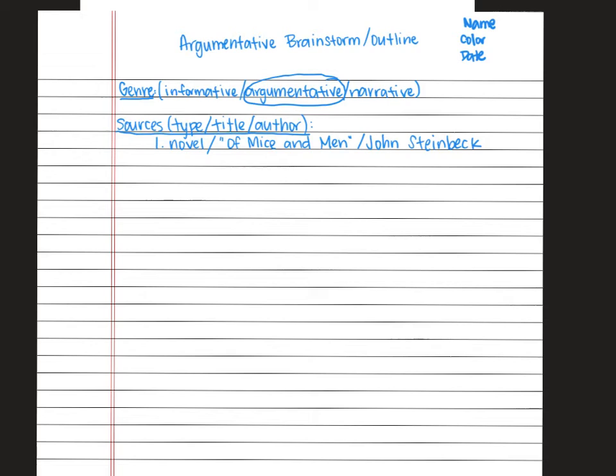So you can see, just as we listed up here, we have type, novel, title, Of Mice and Men, author, John Steinbeck. That's the same thing you're going to do for all of the other sources. The next one is an article. And the third one is also an article.